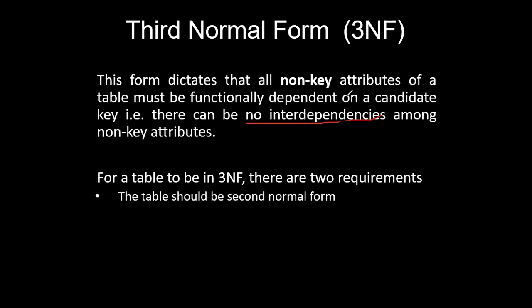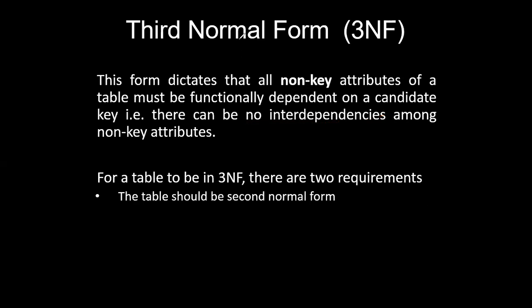So look, let me read this again. All non-key attributes of a table must be functionally dependent on a candidate key. Candidate key here is all about your primary key we are speaking about, guys. They must be dependent on your candidate key. They should not be dependent on other non-key attributes. So if it is there, we are supposed to normalize it.